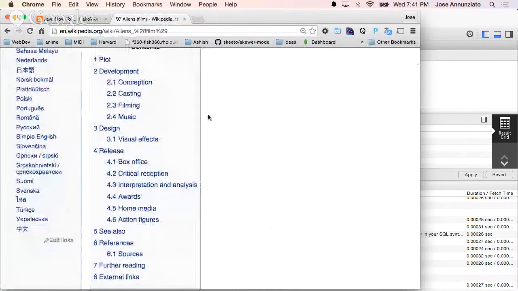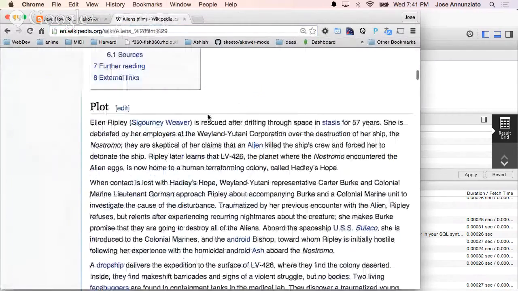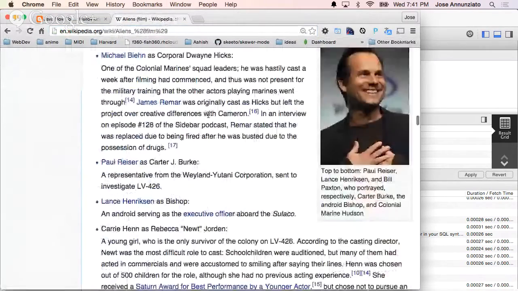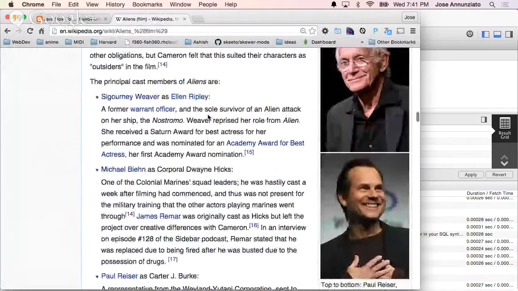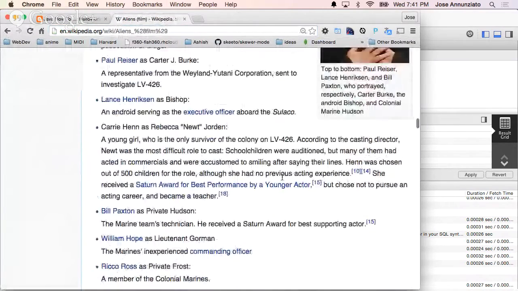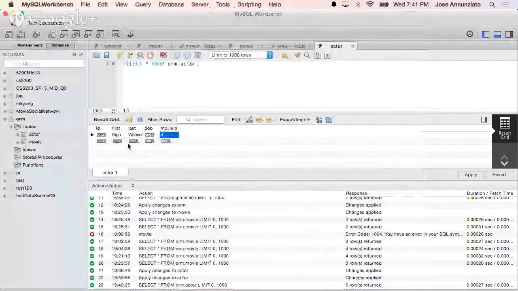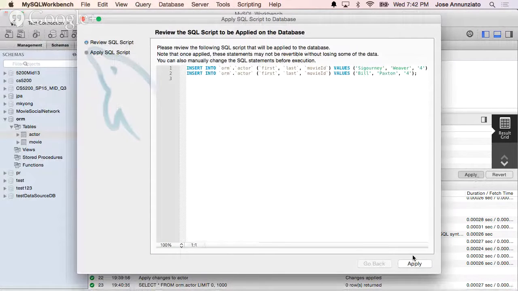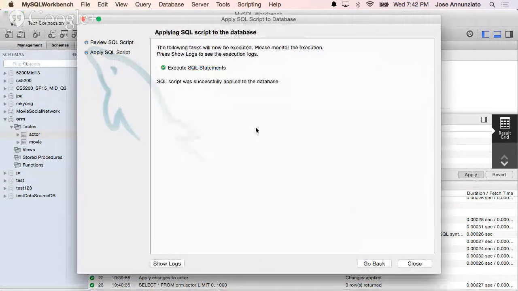Cast. Oh yeah, what's his name is there? So where we were, Paul Reiser, Lance, Bill Paxton. Bill Paxton. All right, so I'm just going to apply and insert those 2 records. Okay, so we have 2 actors for that particular movie, right? Okay, we're going to close that.